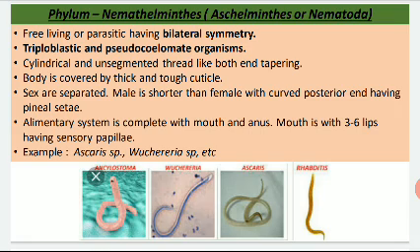Okay, and their alimentary system is complete with mouth and anus, and their mouth is with 3 to 6 lips, and they have sensory papillae. Okay, now what are the examples? Ascaris, Wuchereria, etc. Now these are some microscopic pictures of the parasites.